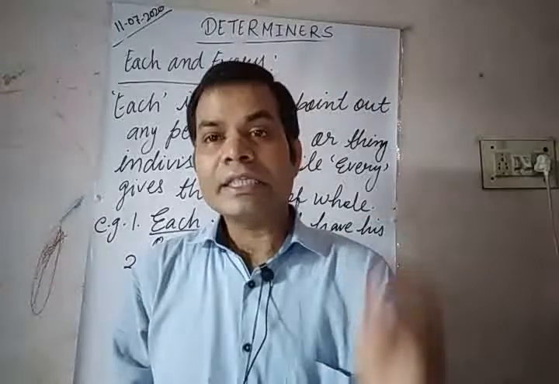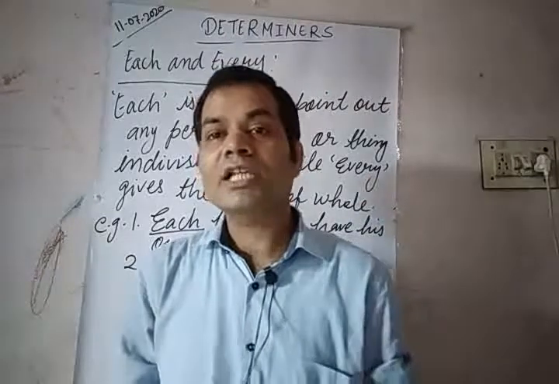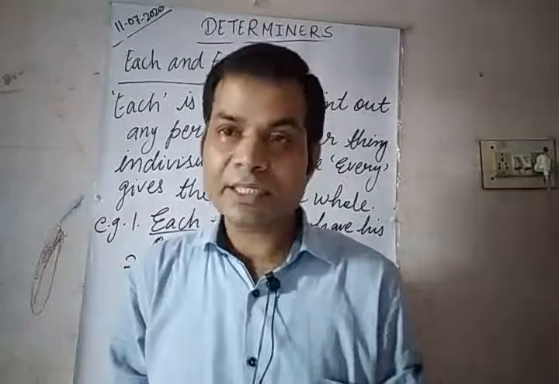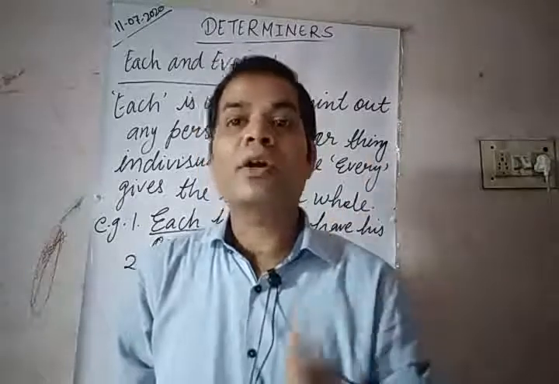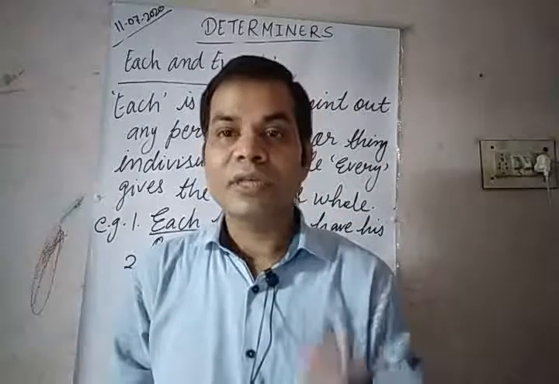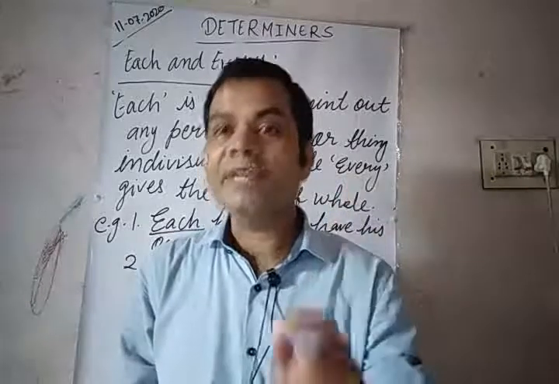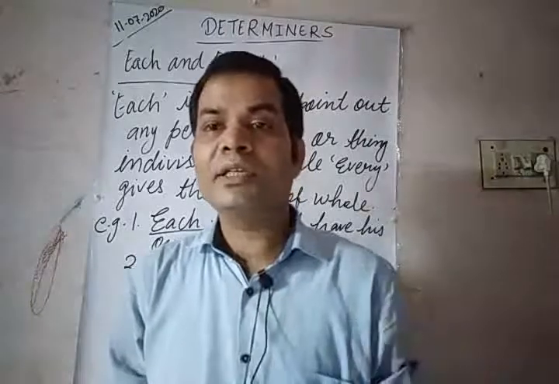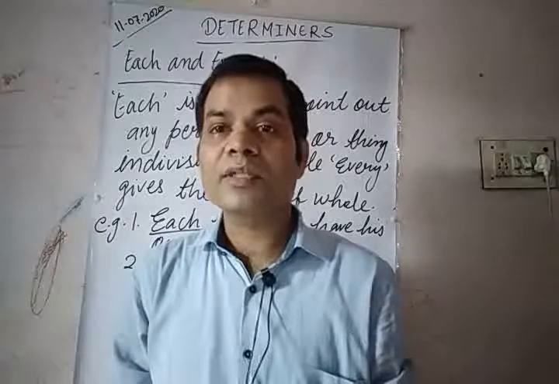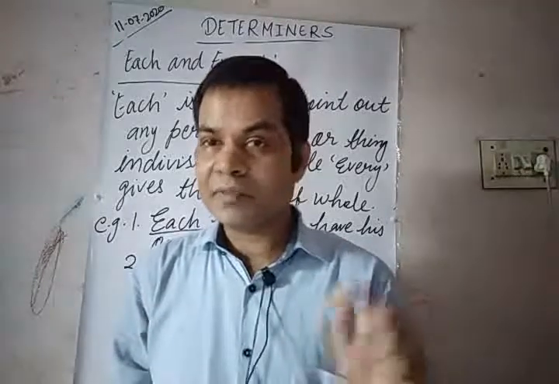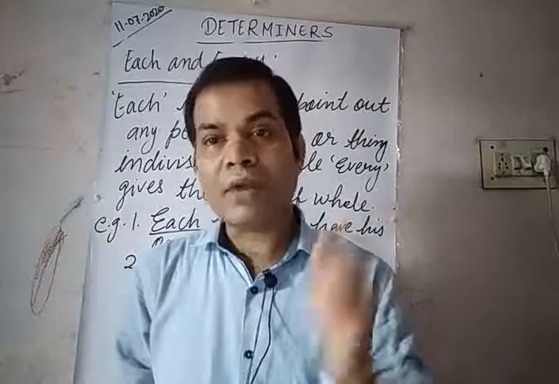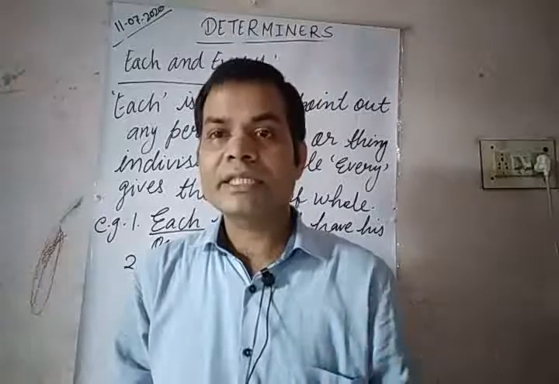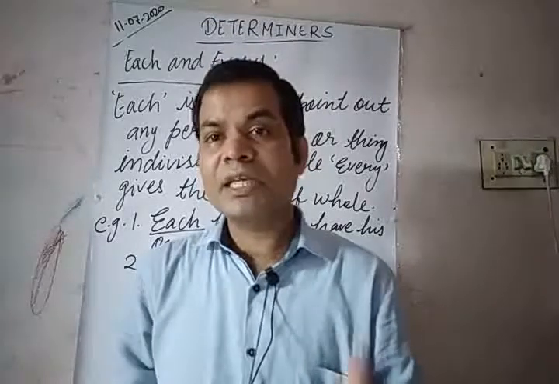More examples: each boy of the class was punished. It means if there are 40 boys present in the class that day, all 40 got punishment. So each gives the sense of individual, while every gives the sense of whole. For example, every boy of the class was punished. So it is not sure that all 40 boys got punishment. Might be 30, 35, 36. So this is the difference between each and every.